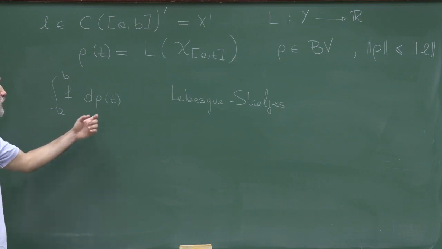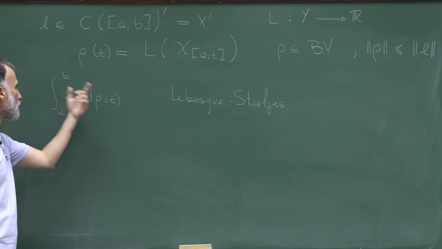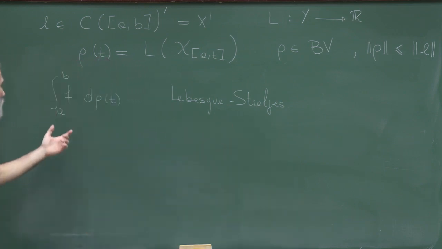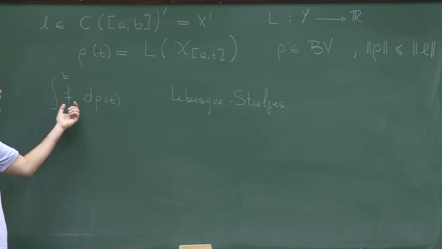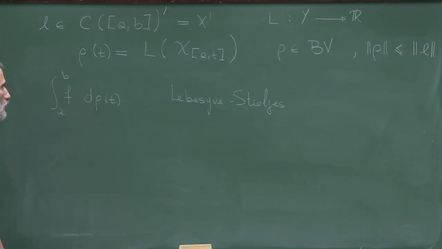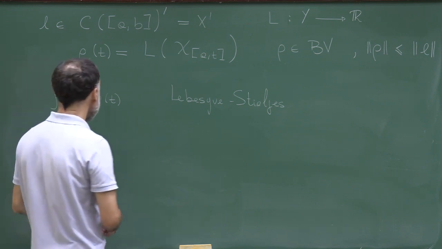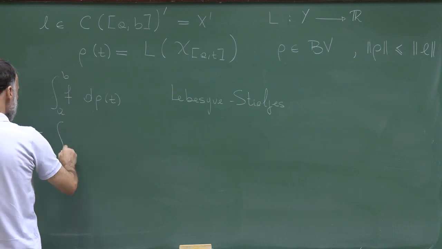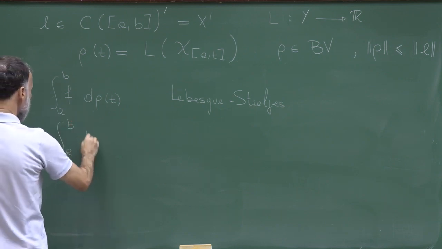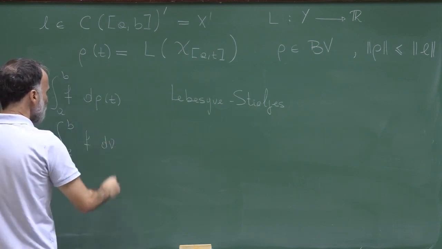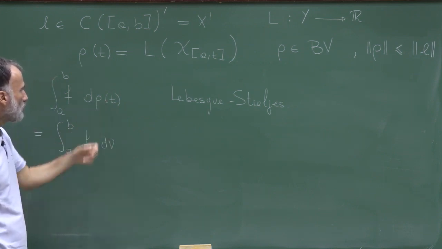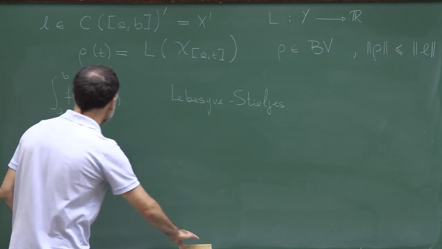So you need to know or to recall what is the Lebesgue-Stieltjes measure of a continuous or a bounded function with respect to a bounded variation function rho. And by the way, this is exactly equal to the integral of f d nu, where nu is the finite signed measure associated to the bounded variation function rho.